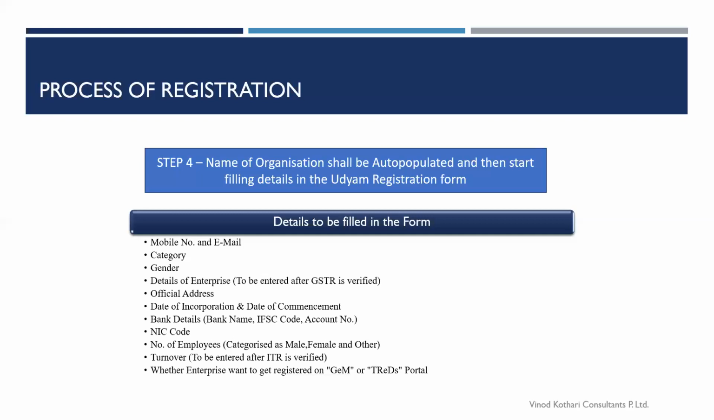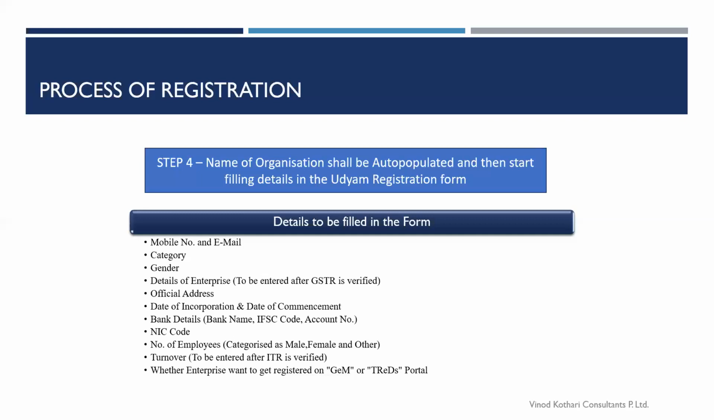Then the number of employees you have would be required, categorized under three categories: male, female and others. And if you do not have employees under a certain category, for example, you have no employees under the category of others, you can simply fill in a 0 there. Otherwise it would show an error. Just do fill a 0 over there.